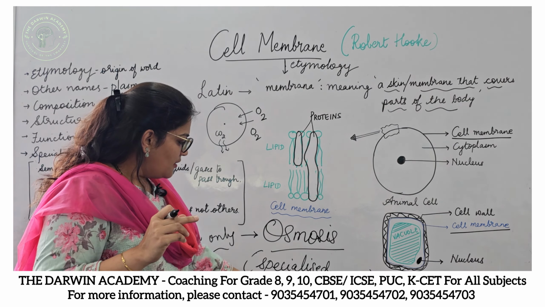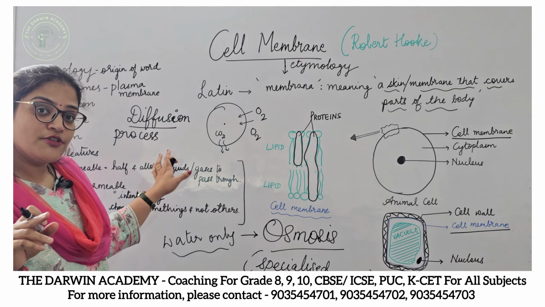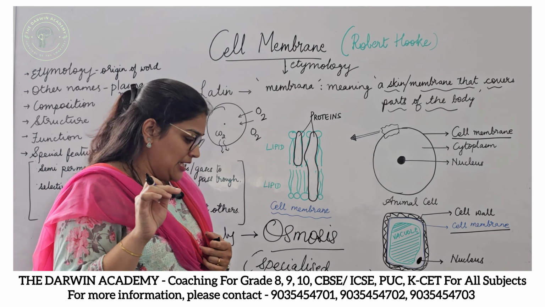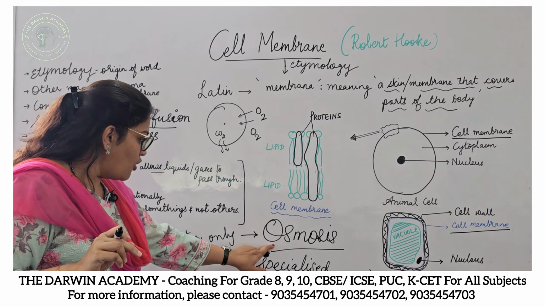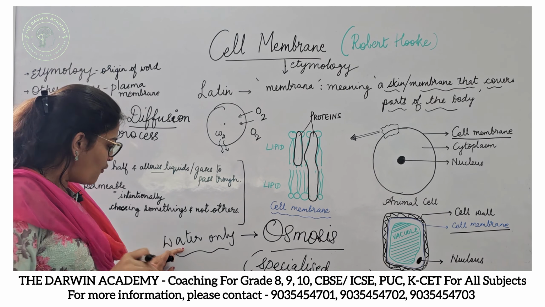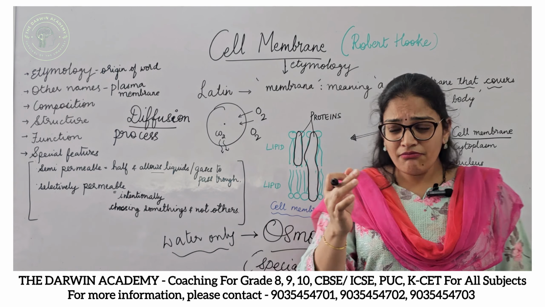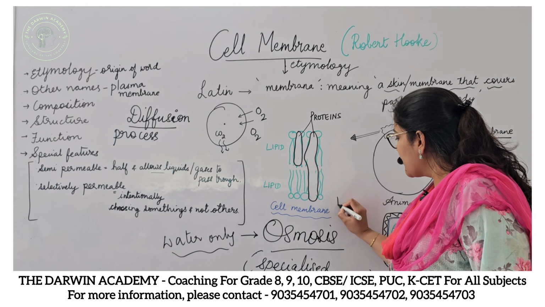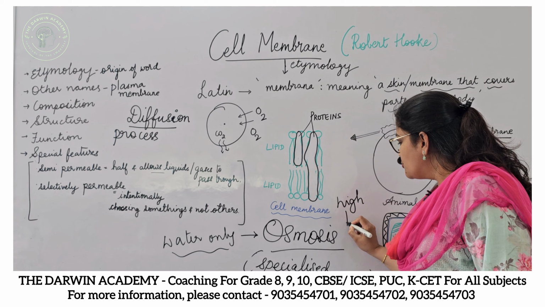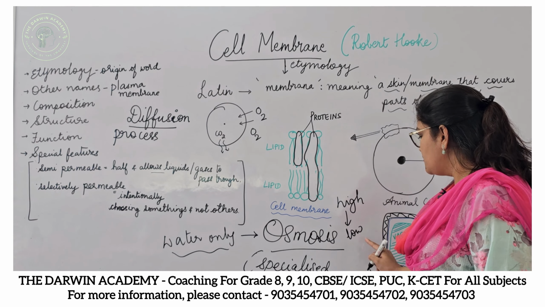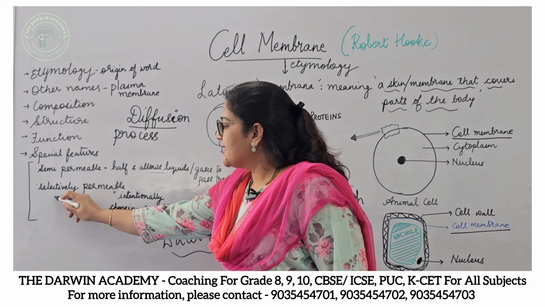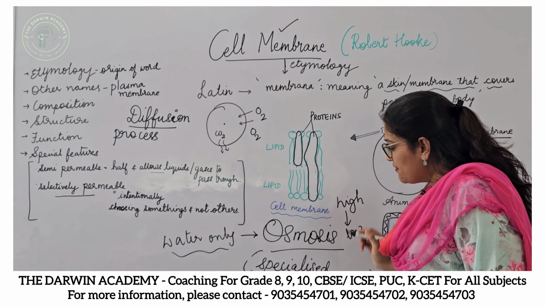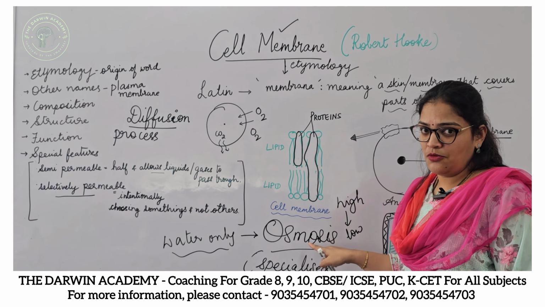Here, diffusion, like you know, is the process of movement of molecules from their high concentration to their low concentration, right? Now, I said that osmosis is only related to the movement of water molecules. So that simply means that if the water molecules move from their high concentration to their low concentration through the selectively permeable membrane, that is the cell membrane, then that process is called osmosis.